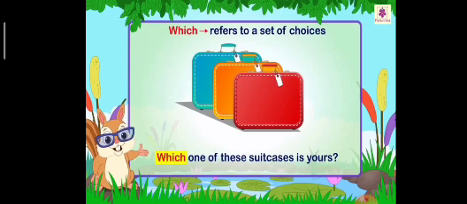Okay. So which question word refers to a set of choices? You are getting so many choices. You are giving so many choices to others also. And then you can ask the answer with which questions. Understood? Then you can make the questions from the which word. Understood, children?